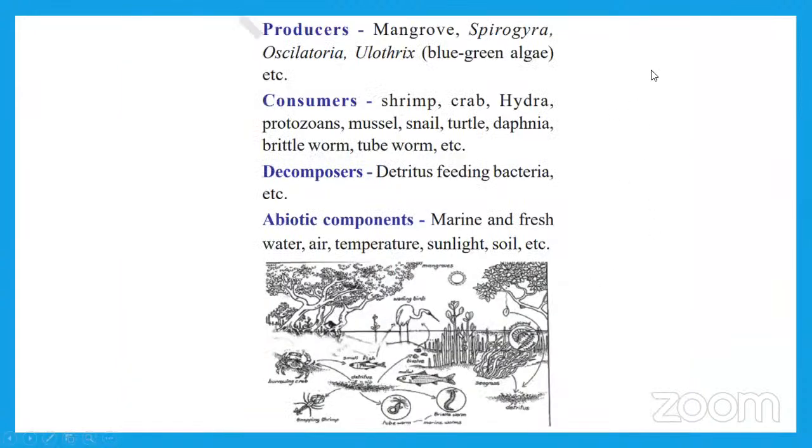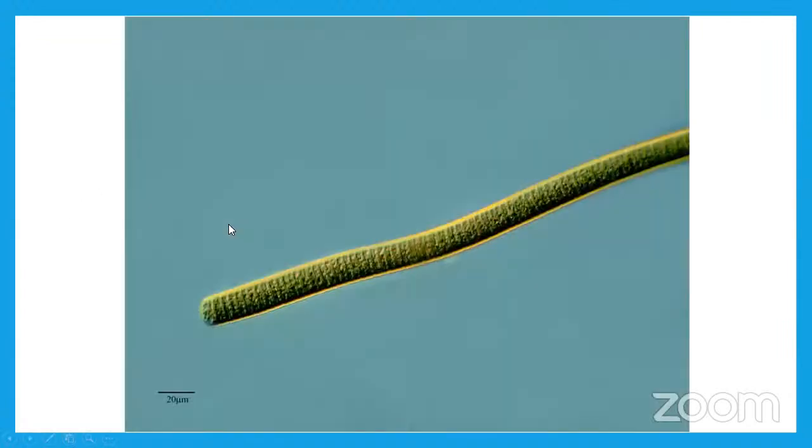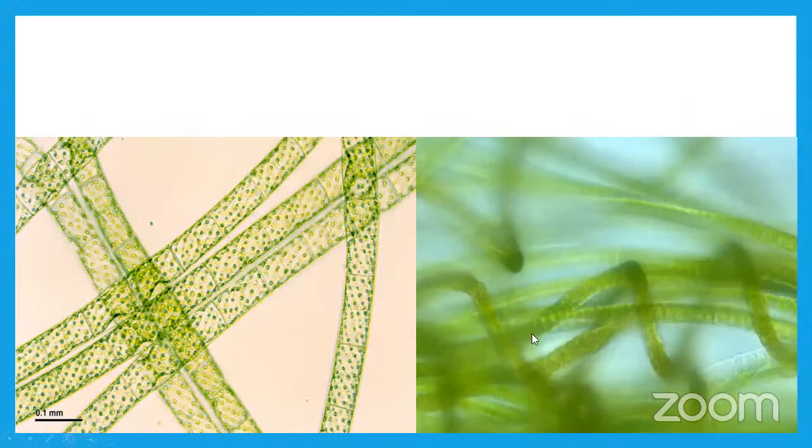Here you can see the names of the producers which are present in the Coringa mangrove forest. Spirogyra, Oscillatoria, Ulothrix. These three are the producers in the mangrove forest. Okay, children, this is Ulothrix and this one is Oscillatoria. Oedogonium is also present in the mangrove forest, that is also algae. These are all algae.